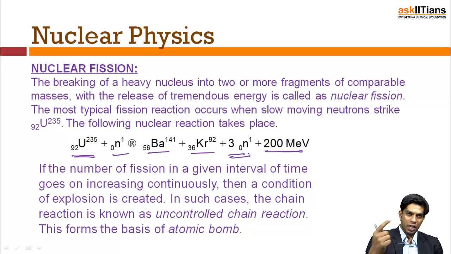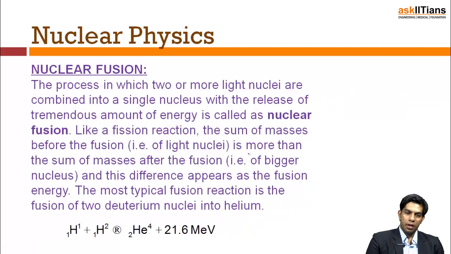After that, each one will give me 3, 3, 3. So I now have 9 neutrons. So it's a chain reaction. It will keep on going on and on. That is the reason behind the atom bomb, or this principle was used in designing the atom bomb, which we witnessed, sadly, unfortunately, in 1945 in Hiroshima and Nagasaki.